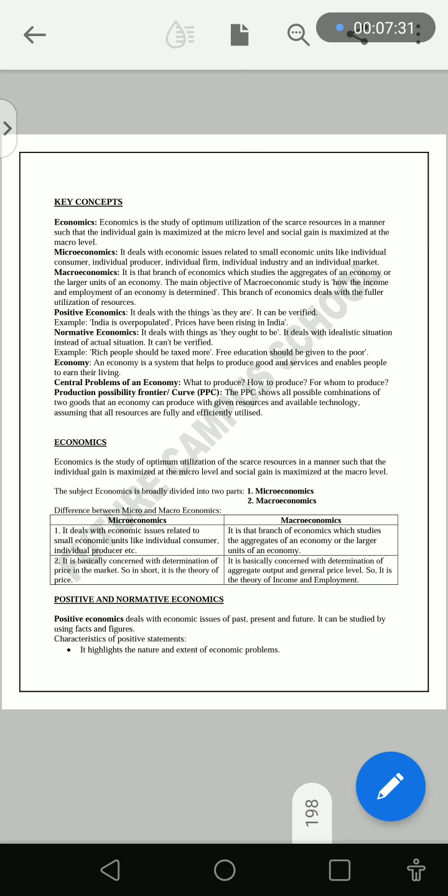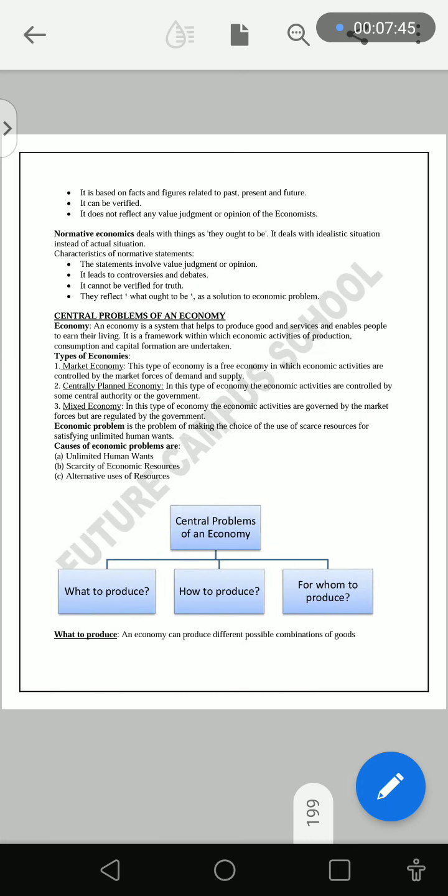Now, what is positive and normative economics? Positive economics deals with the issues of past, present, and future. It can be studied by using facts and figures. Characteristics of positive statements: it highlights the nature and extent of economic problems. It is based on the facts and figures related to past, present, and future. It can be verified. It does not reflect any value, judgment, or opinion of the economists.